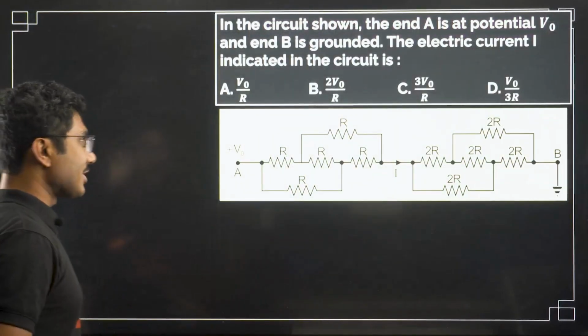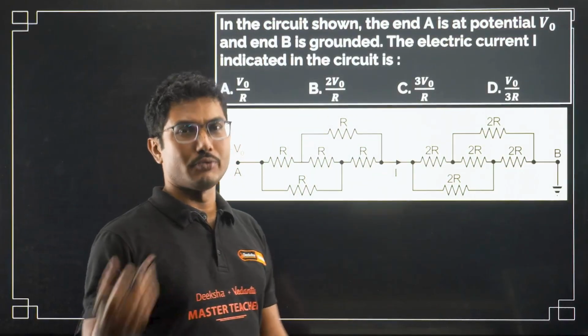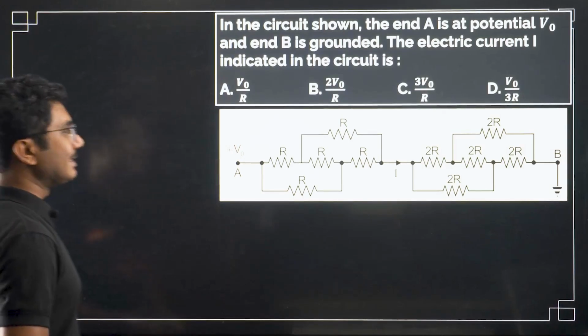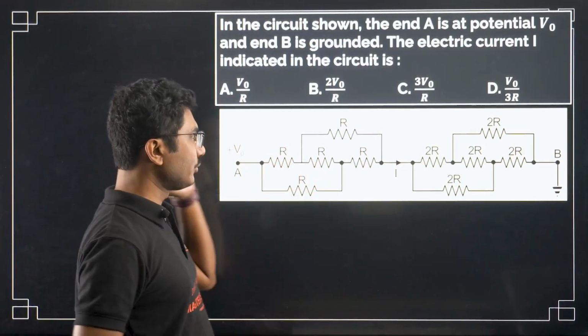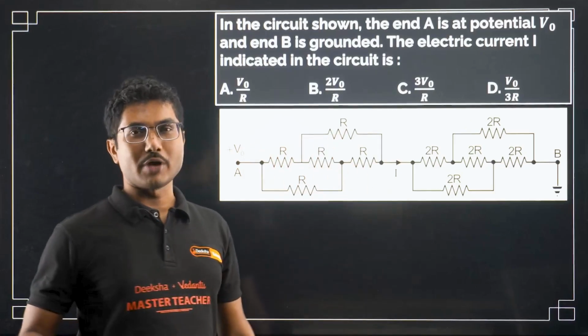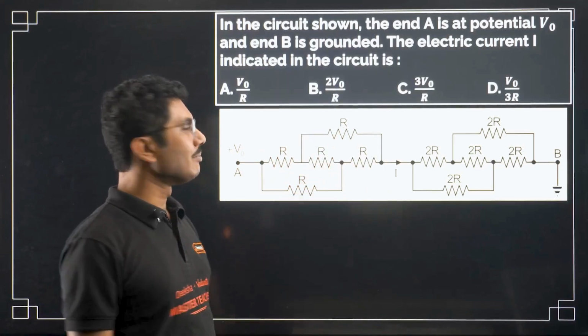So let's see this question I was talking about. This came in 2024, KCET 2024. This is the second pattern of Wheatstone bridge. As soon as you see this kind of pattern, you have to identify this is nothing but a Wheatstone bridge.